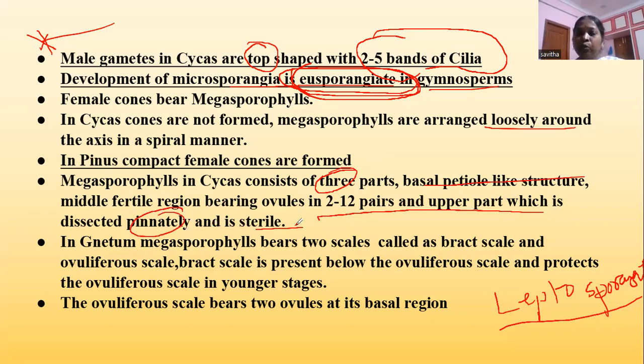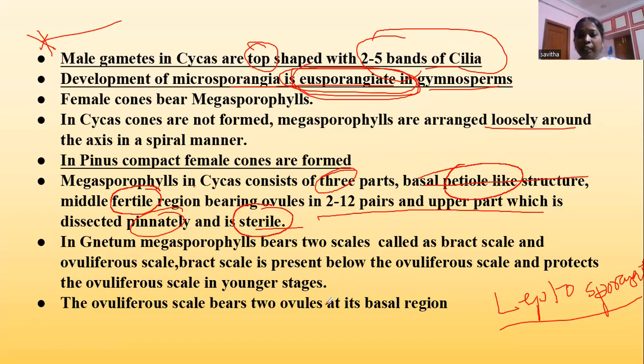So megasporophylls in Cycas are loosely arranged. They won't form any cone-shaped structure, and they consist of 3 parts: a basal petiole-like structure, a middle fertile region bearing ovules, 2 to 12 in number, and on either side of the petiole region you will be finding them in pairs, and the upper part which is sterile and dissected pinnately.